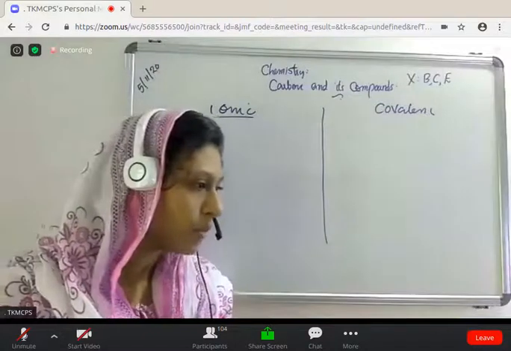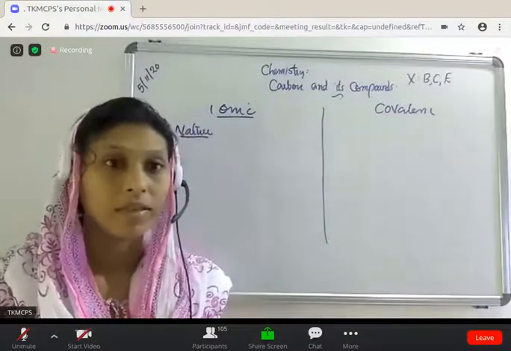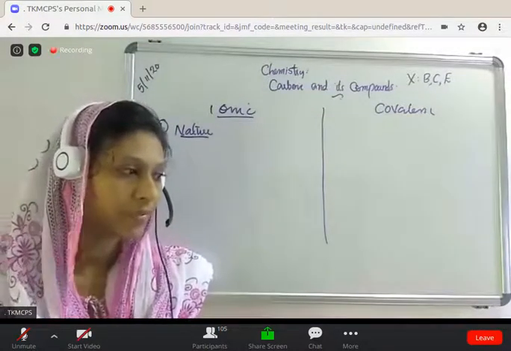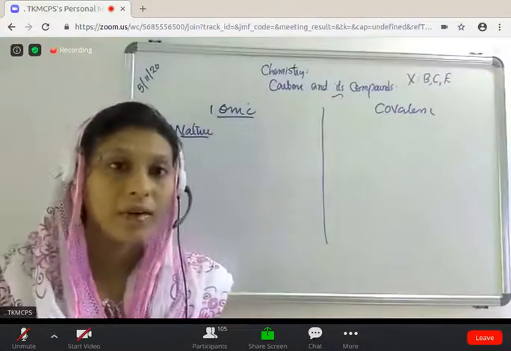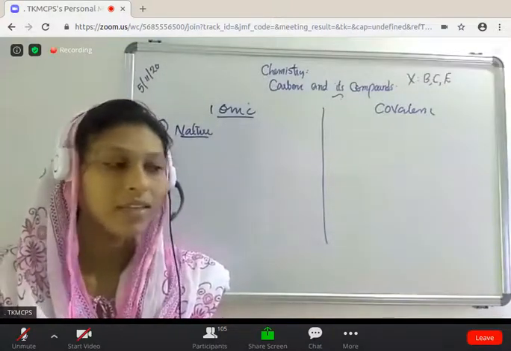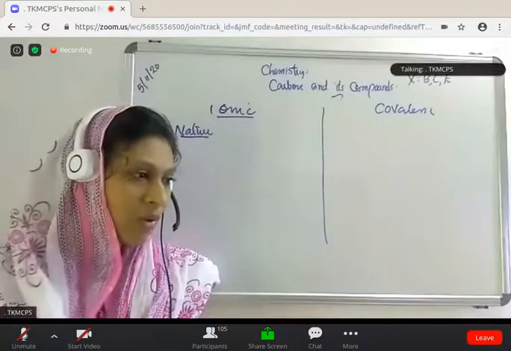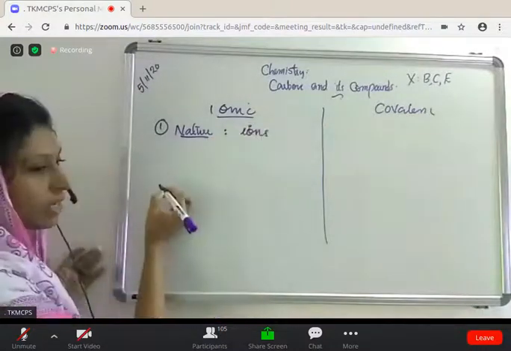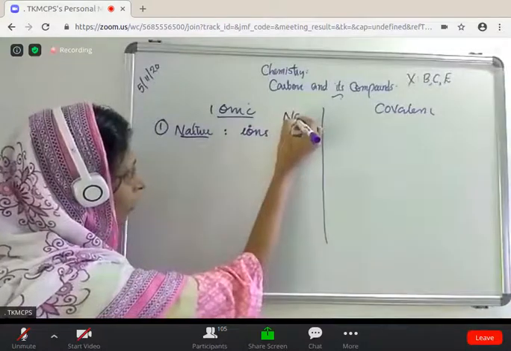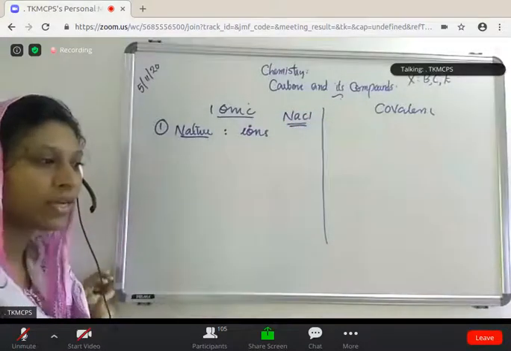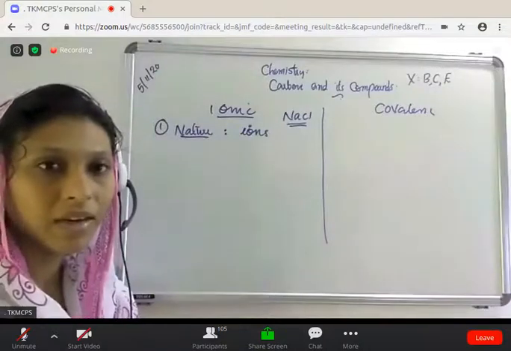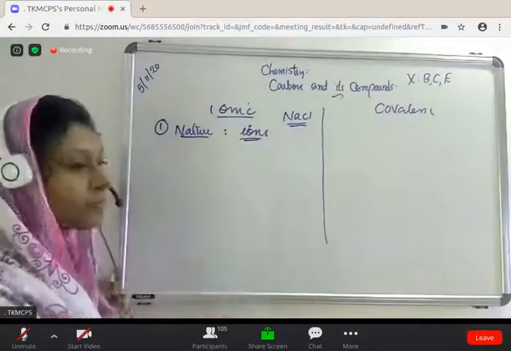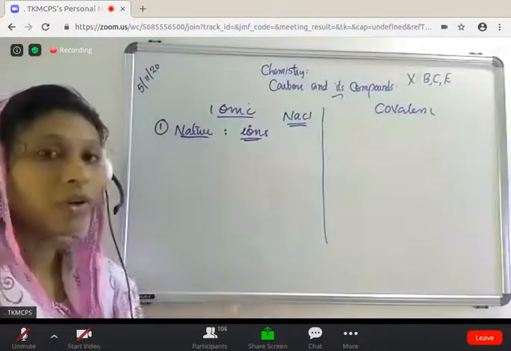So in the case of ionic compounds, which are the constituent particles? Quick, please respond. Ions are the constituent particles, isn't it? Ions are the constituent particles in ionic compounds. For example, you consider an ionic compound NaCl. You can see that Na plus and Cl minus ions are there. Clear? So these ions are the constituents of ionic compound. Then what about covalent compound?